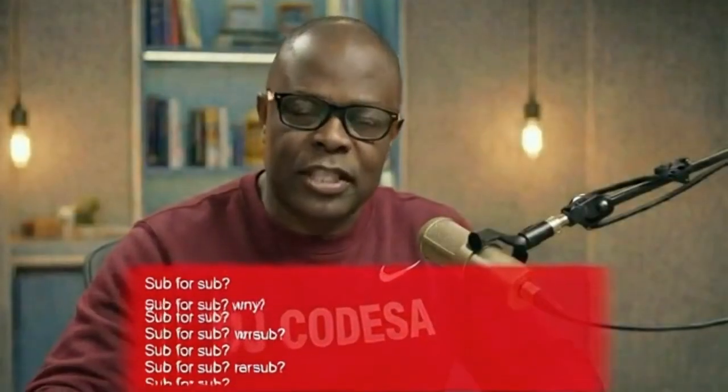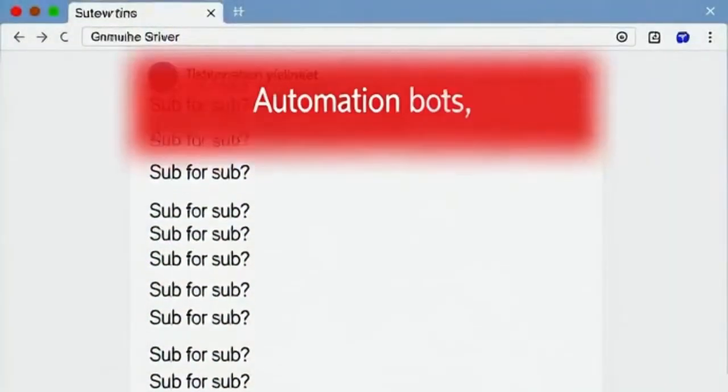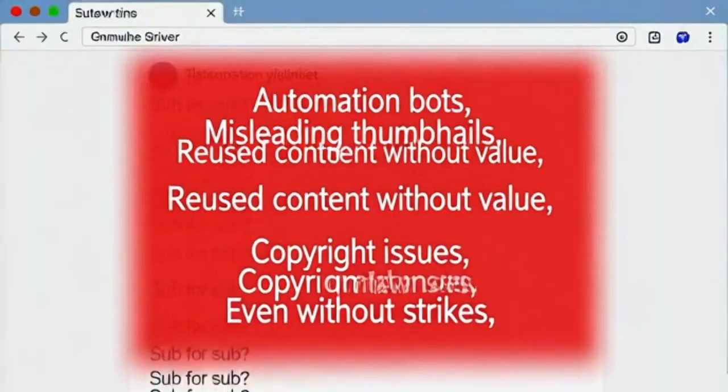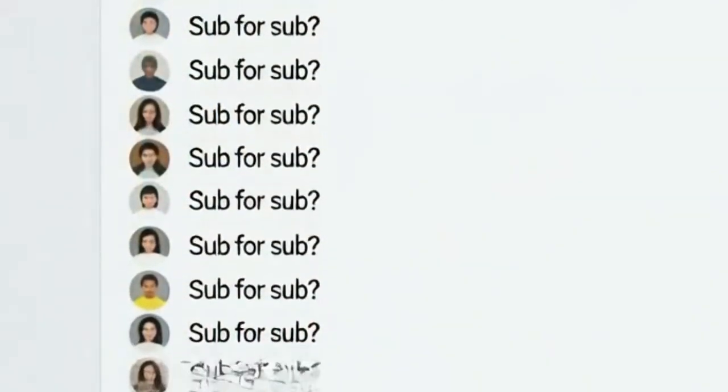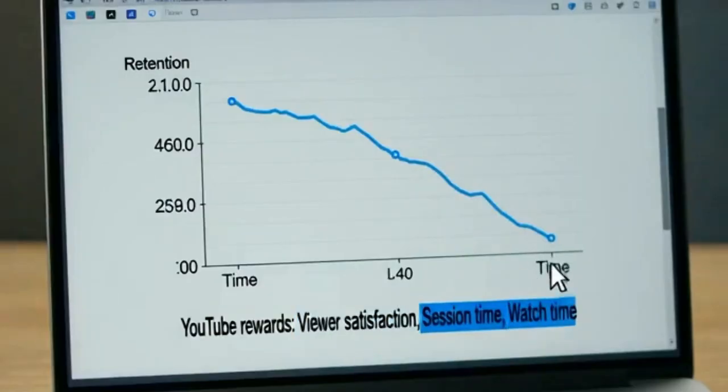Here are the biggest triggers: sub for sub, mass commenting, copy-paste spam, engagement pods, automation bots, misleading thumbnails, reused content without value, copyright issues, even without strikes. Behavioral flags reduce trust. YouTube's system works on trust scoring, low trust, and limited reach. Protect your channel by never buying subscribers, never joining sub for sub groups, avoiding automation tools, posting high-value original content, niche authority, studying retention graphs weekly. YouTube rewards viewer satisfaction, session time, watch time. These are the metrics that matter for your channel's growth.